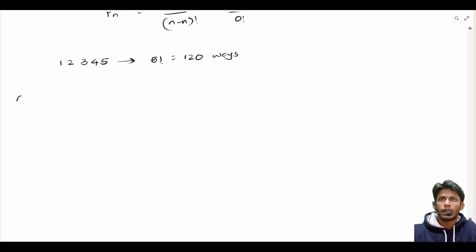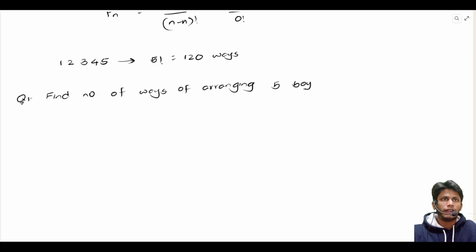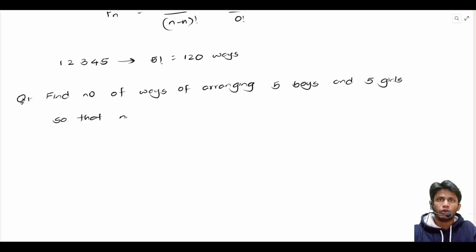Let us look at a question. Let us say we need to find the number of ways of arranging 5 boys and 5 girls so that no 2 boys sit together.